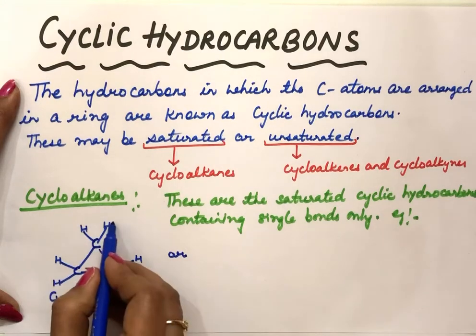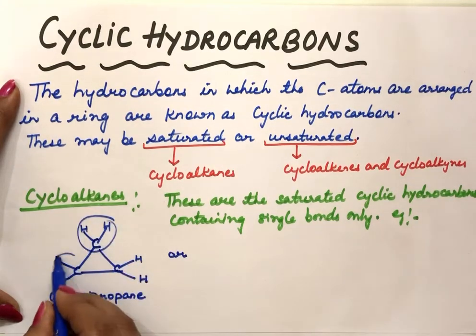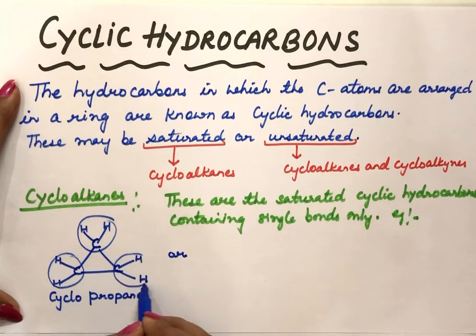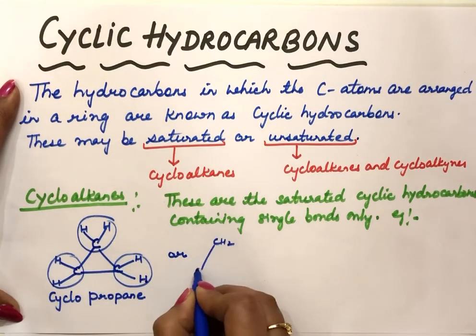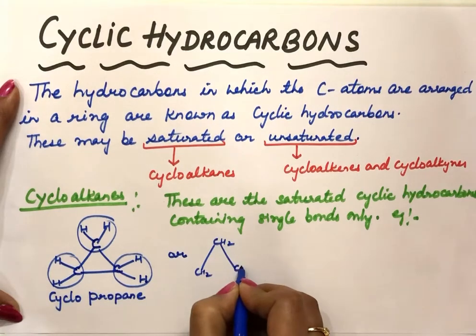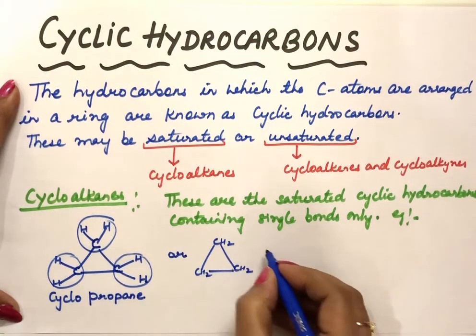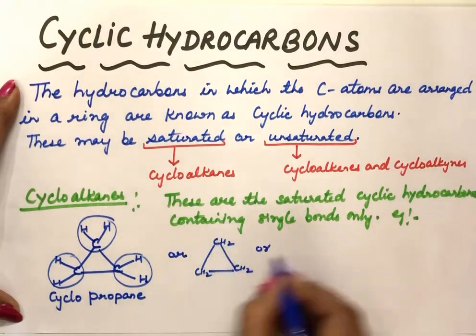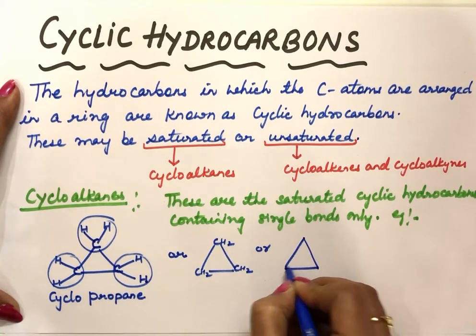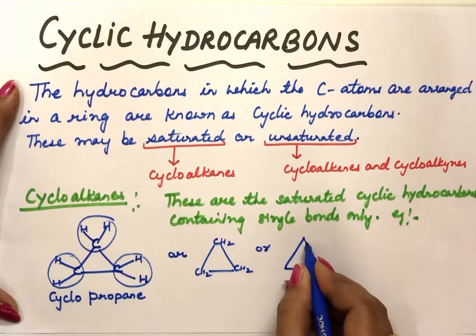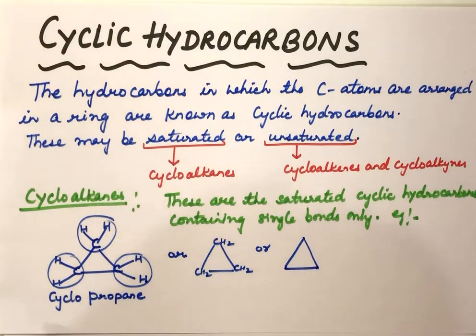This can be simplified and we can write it like this. This we can write together CH2, CH2, CH2. Instead of showing the bonds of hydrogen, we can just write CH2, CH2, CH2 like this also. And this can be further simplified. There's no need even to write the carbon and hydrogen. Just put a triangle. It's obvious here will be carbon, and with a carbon there will be 2 hydrogen atoms. So this is how we can write cyclopropane.